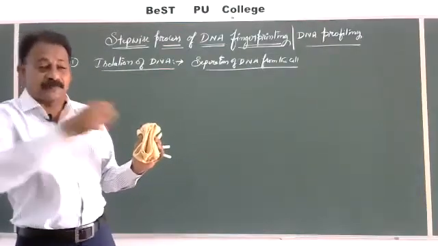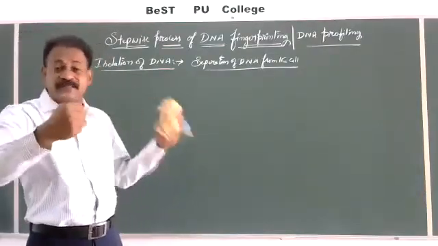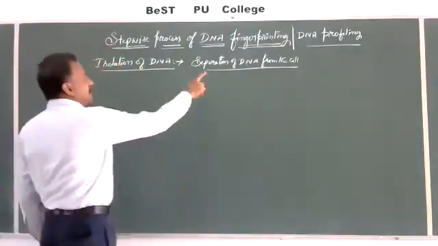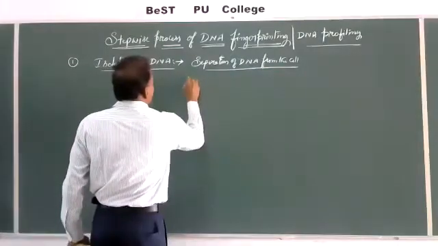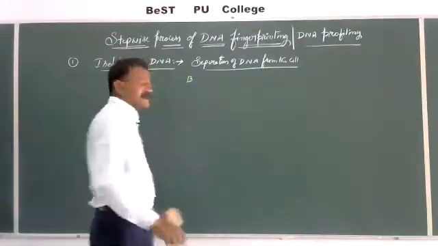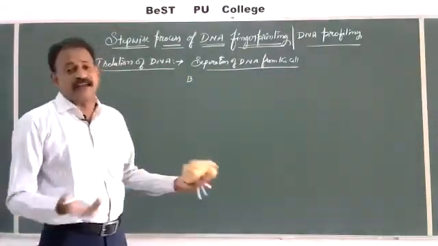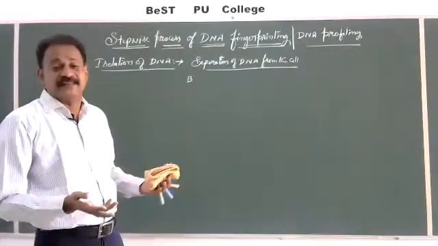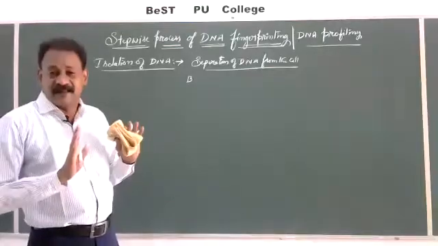The process of separating the pure form of DNA from the cell is called isolation of DNA. For example, if we are taking plant cells, we are not going to conduct DNA fingerprinting in plants. Animal cells: cell wall is not there, cell membrane is there.